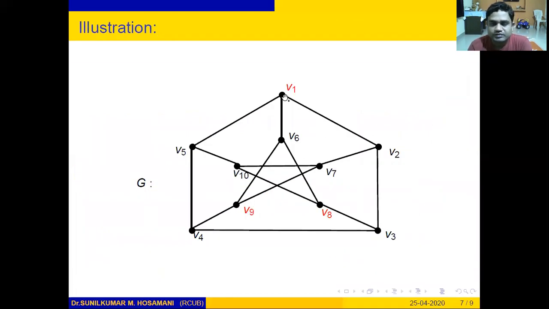Now look at this graph. V1, V9 and V8 is a minimal dominating set here, because V1 covers V5, V6 and V2, V9 covers V6, V4 and V7, and V8 covers V10, V6, V9 and V3. You can see that every vertex of this graph has been covered by V1, V8 and V9. Therefore, V1, V8, V9 is a dominating set.